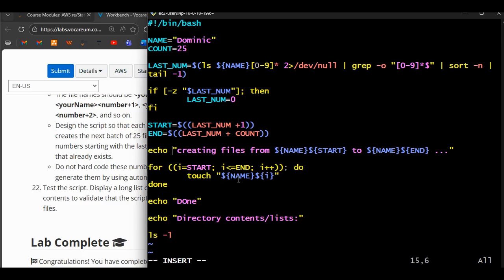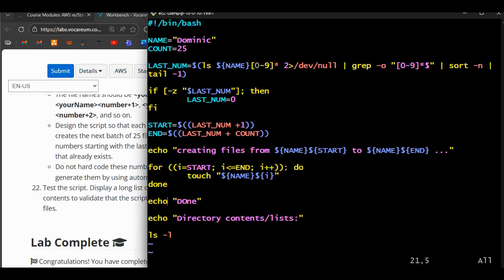And then for i, i is start and i is less than or equal to end, and then i++ increment. So when this is the case, then increase the i, and by increasing the i, you touch the name and the i, so Dominic and the i, meaning it could be the start or in between the start to the end figure, the end count, right? And then you echo, and you are supposed to let us know your directories in detail and content to confirm if indeed what you have done is true. So pretty much that's all.